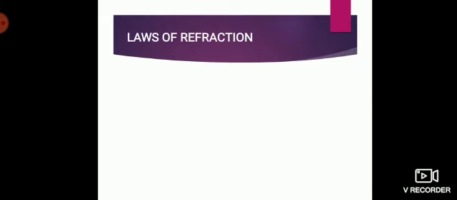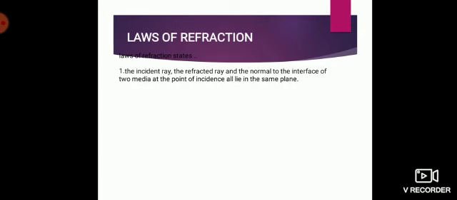Okay, now we'll study the laws of refraction. So the laws of refraction are same as reflection. As reflection has two laws, in the same way you have two laws here also in case of refraction. So what are they? The first one is: the incident ray, the refracted ray, and the normal to the interface of two media at the point of incidence all lie in the same plane. This is same as the laws of reflection, that is, the incident ray, the refracted ray, and the normal all lie on the same plane.